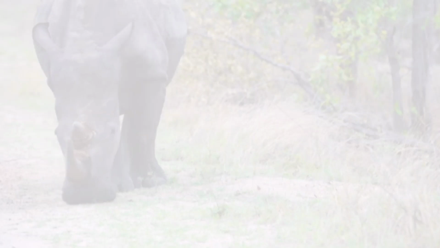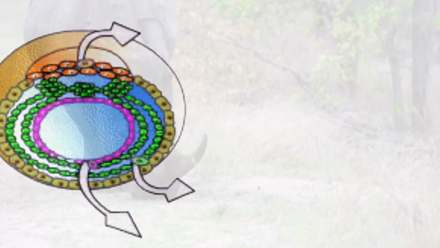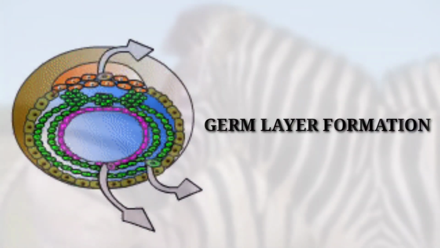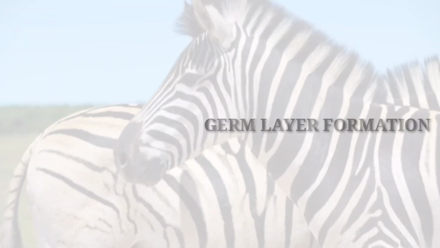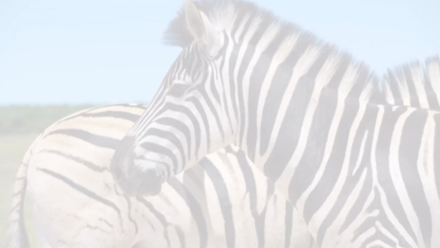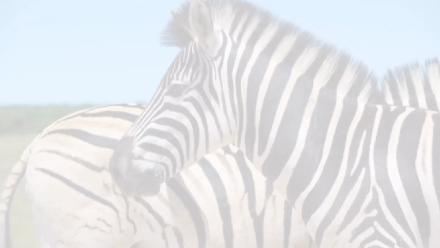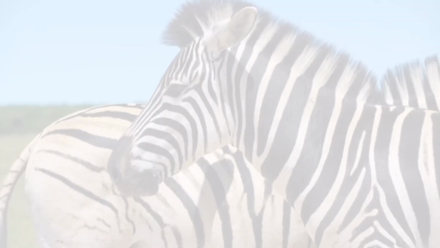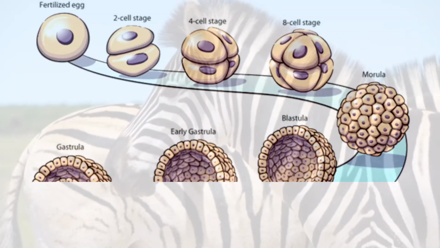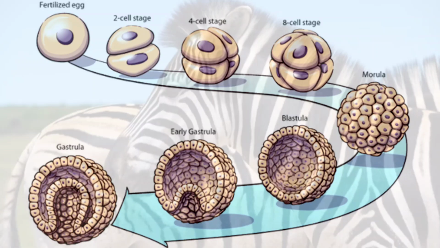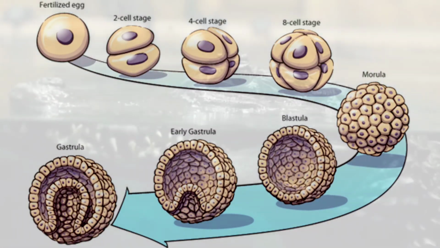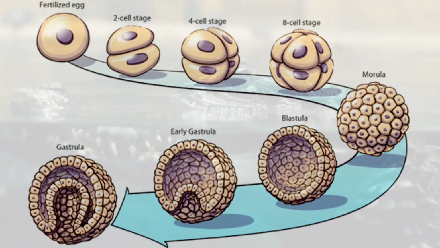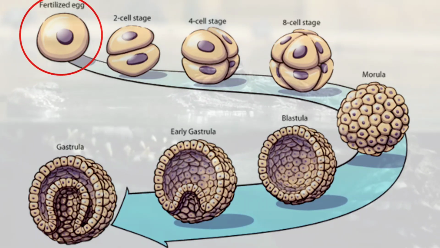The third criteria is germ layer formation. Now, during embryonic development in higher organisms, that is animals showing tissue grade organization, the male and the female gamete fuse to form a zygote. This process is known as fertilization.